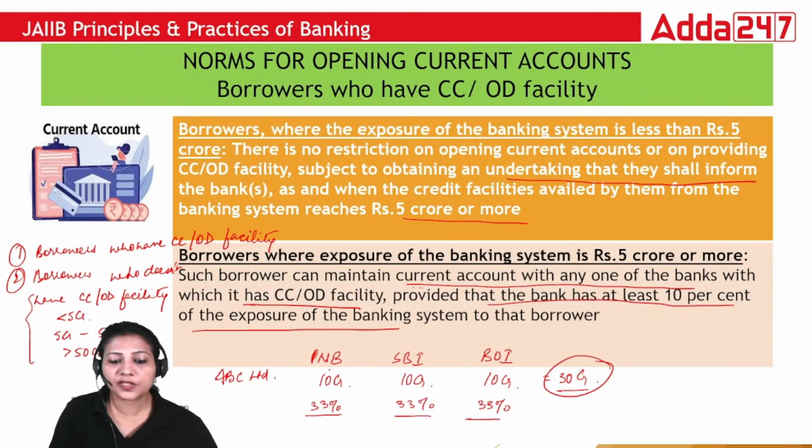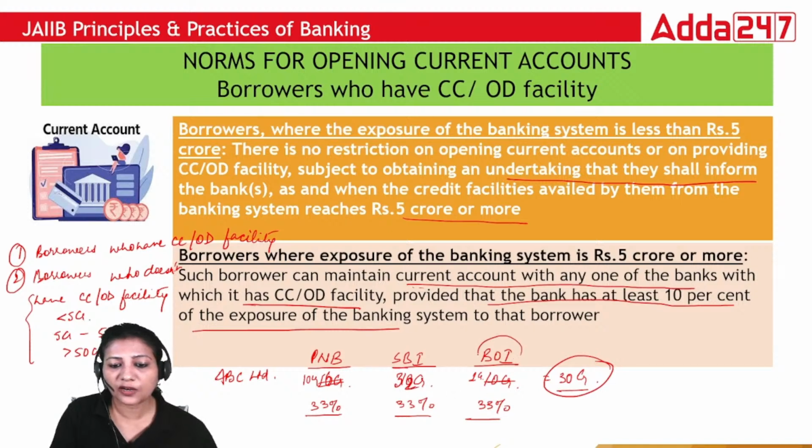So if these are CCOD accounts from PNB, SBI, Bank of India, any of these banks can open current account. But suppose Bank of India has exposure of just 1 crore out of 33 crore, and the rest is with these two banks, suppose PNB has 10 crore and SBI has 32 crore exposure.